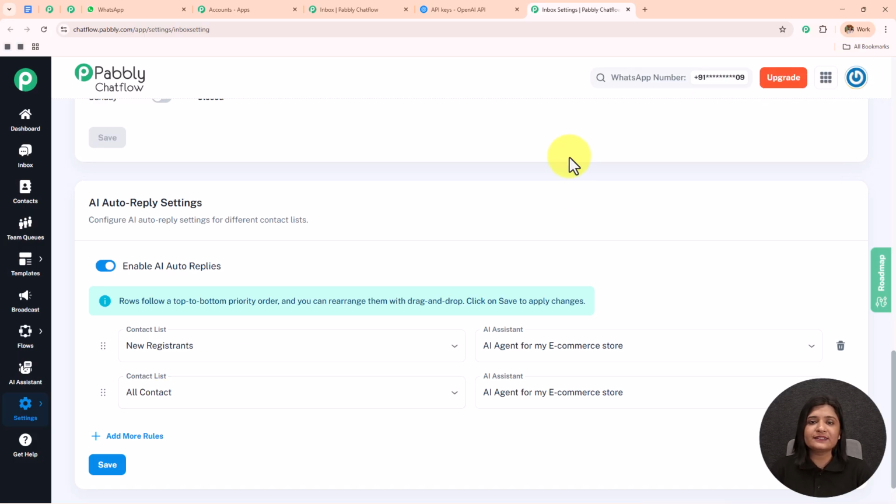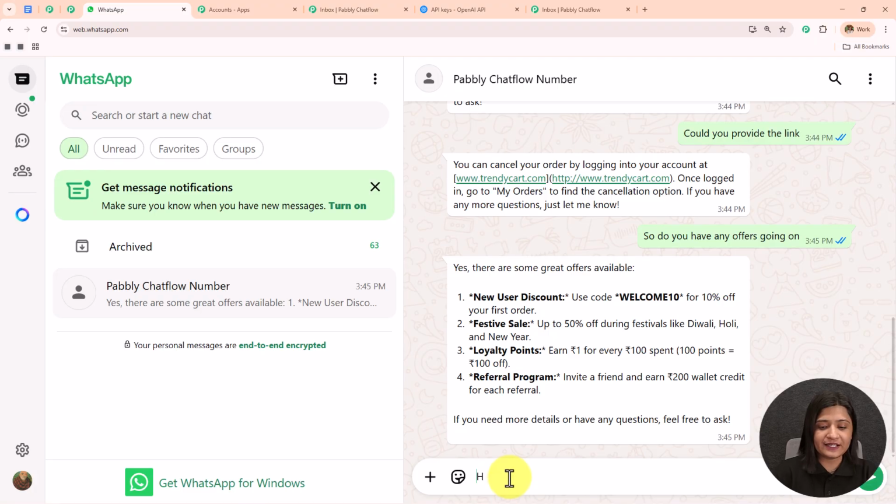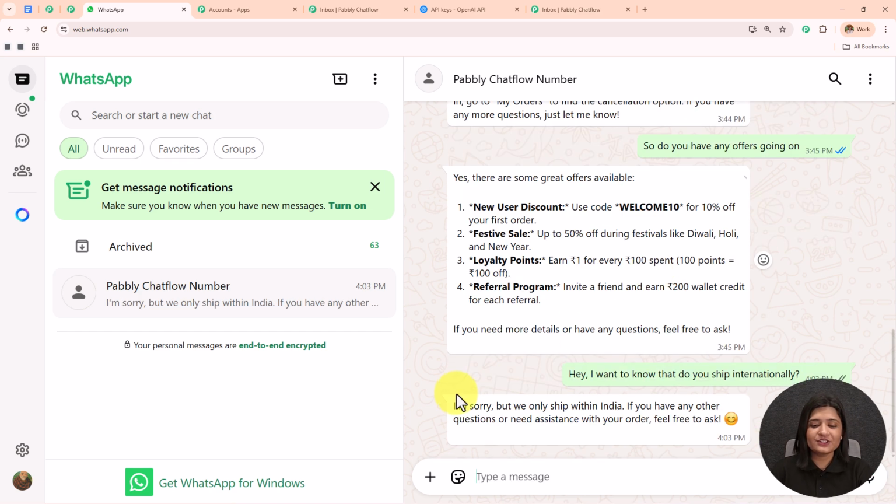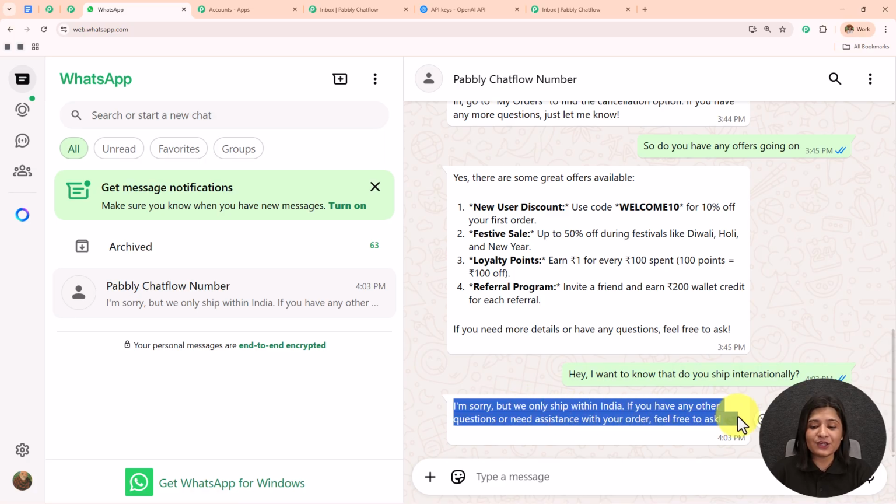We are going to check this AI agent once again whether it is working fine or not. For that I'm going to open my WhatsApp and here I'm going to send a message. Here I want to know, do you ship internationally? I'm going to send this message. Let's wait for the reply. So here it says, I'm sorry, but we only ship within India. If you have any other question or need assistance with your order, feel free to ask.